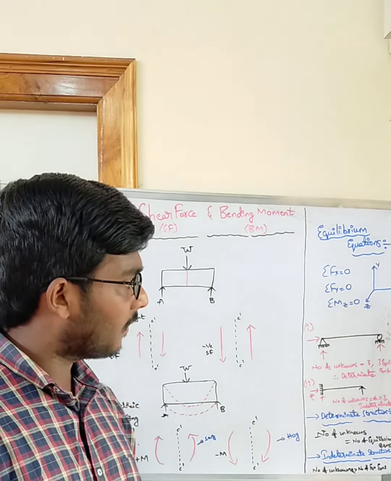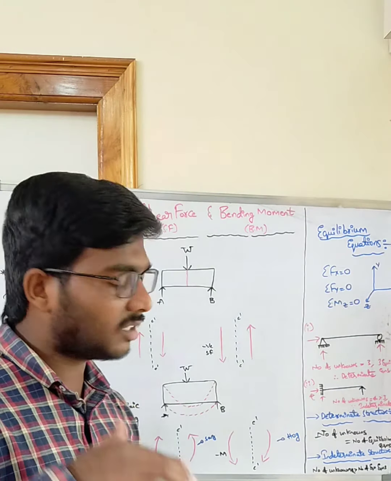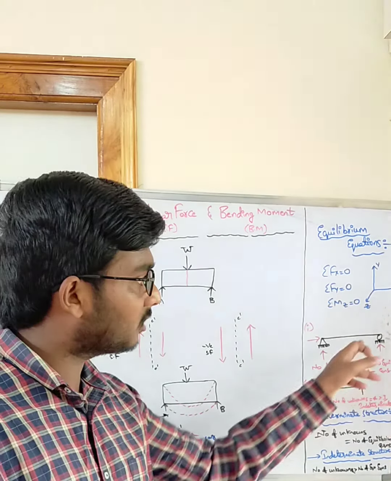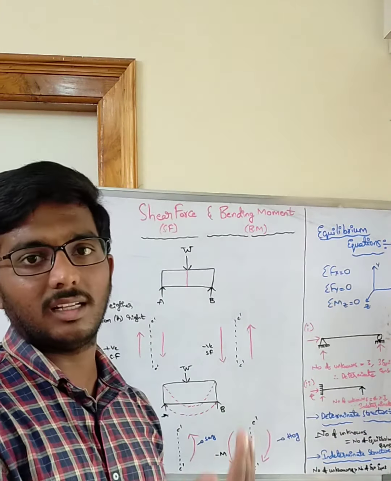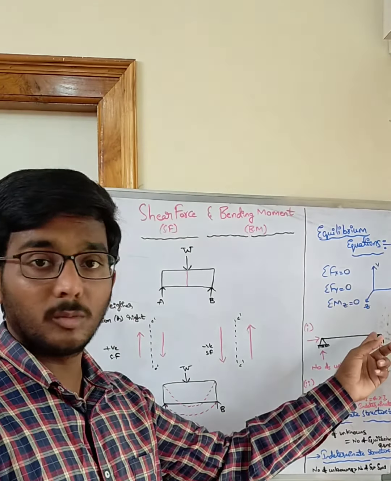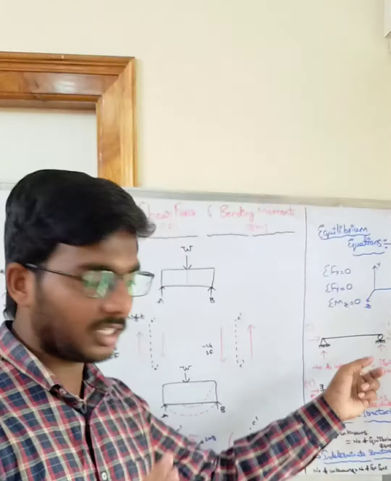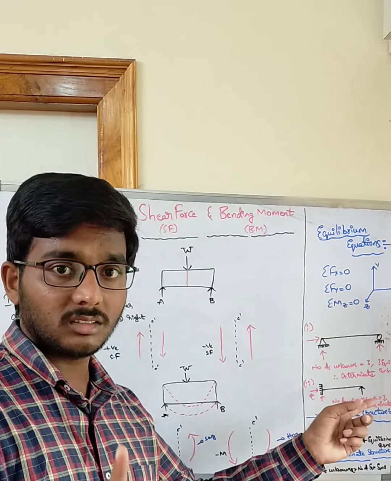And next, the roller support. In a roller support, the horizontal motion is not stopped. That means it can move horizontally, but it cannot move vertically, and it can rotate also. So there will be 2 motions, horizontal motion and rotational motion. It is restraining only one motion, which is vertical motion.